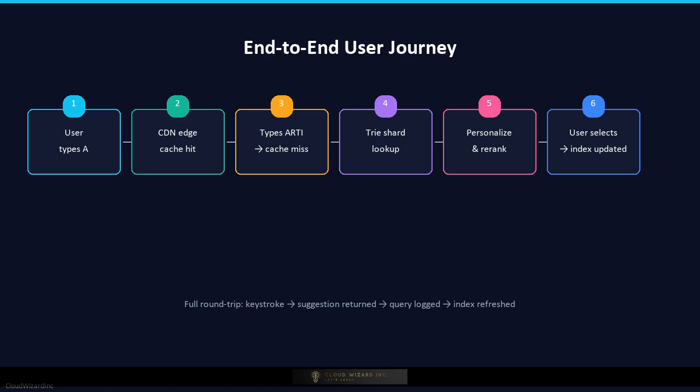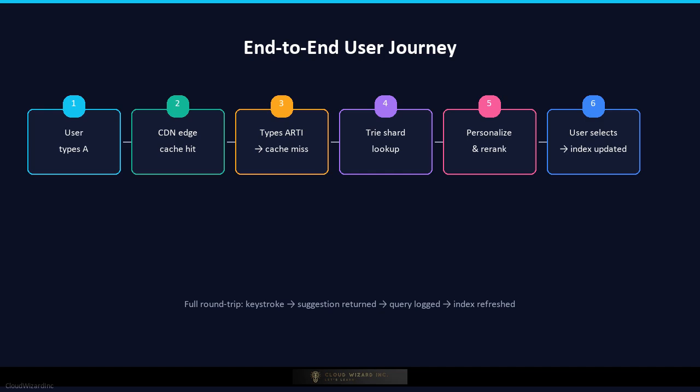A user opens the YouTube search bar and types the letter A. The browser fires an autocomplete request with prefix equals A. The request hits a CDN edge node where the top suggestions for the letter A, already cached, are returned in under 10 milliseconds without touching the back end.